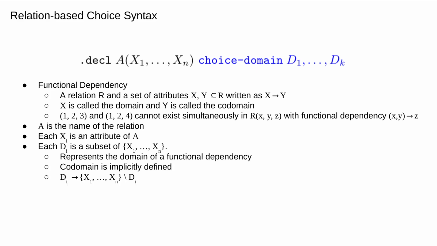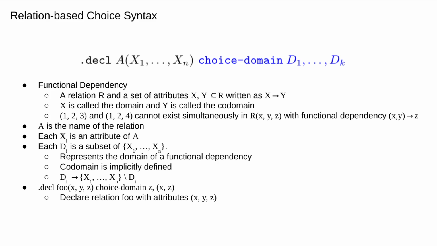You can also define multiple constraints on a single relation, so just separate them with a comma. Finally, an example. Here we have a relation called foo with three attributes x, y, and z, and two functional dependencies, z and xz. So all the elements in the relation foo must follow two functional dependencies, namely z to xy and xz to y.